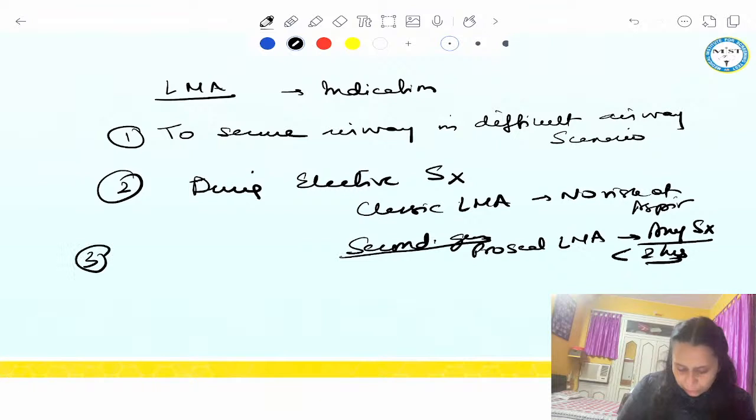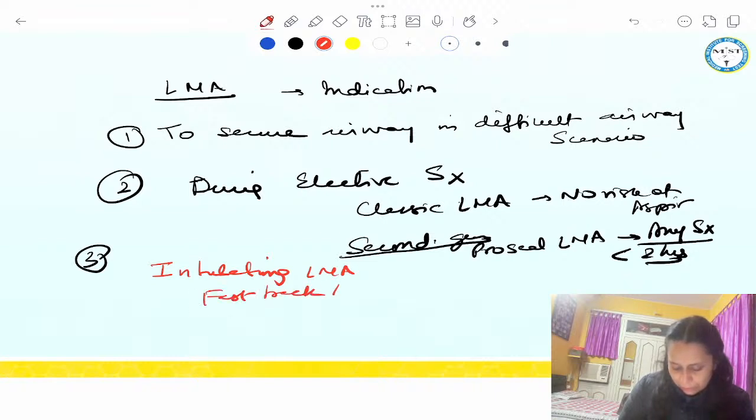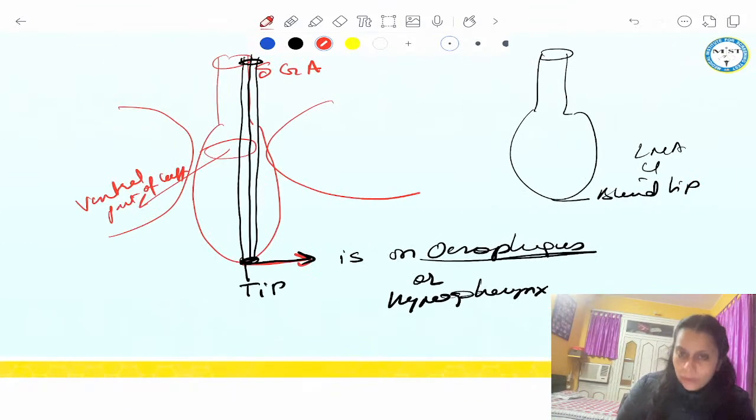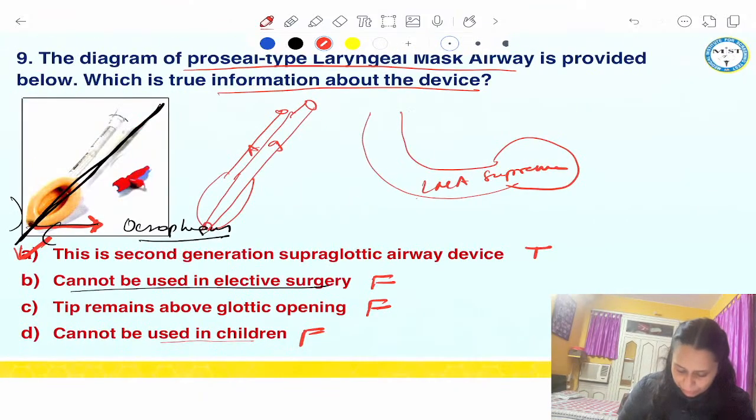And the third was a special LMA that was designed, called the intubating LMA, or we call it fast track LMA. This was used to put an endotracheal tube through the LMA. So these are the 3 indications of putting LMA. Got my point? Okay. So we can use it during elective surgery.